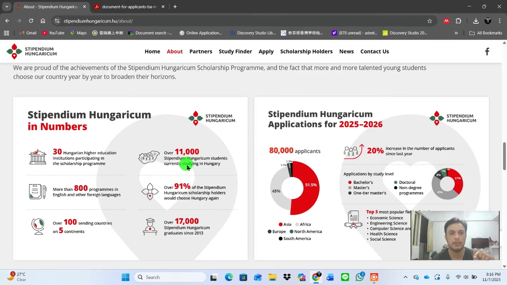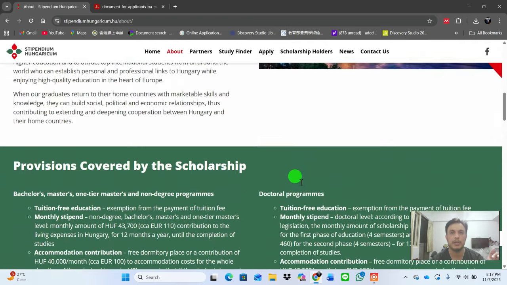Almost 11,000 students are currently studying in it, and for the 2025 to 2026 application, 80,000 applicants can apply, and they increased the application quota by 20%. As for who can apply, most are from Asia, about 51%, and Europe is about 12% or 17%. South America and others are mentioned, with a lot of information here.